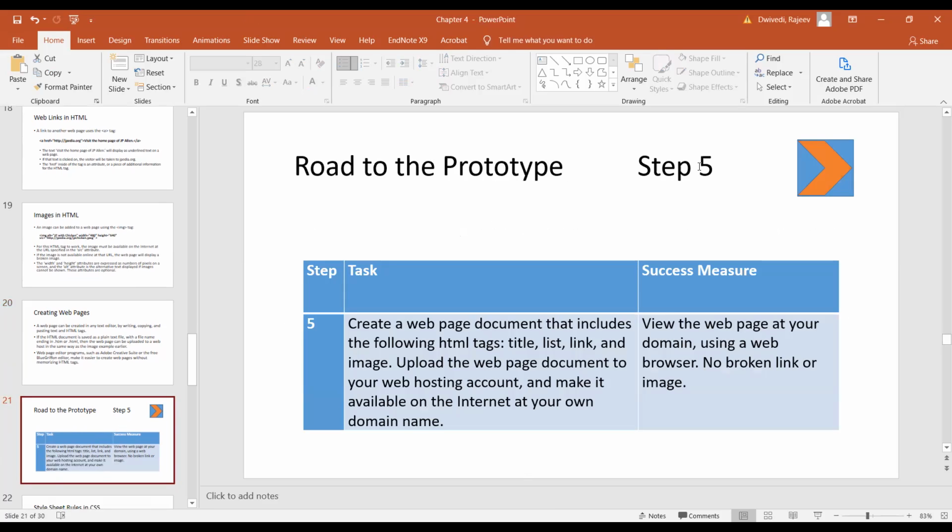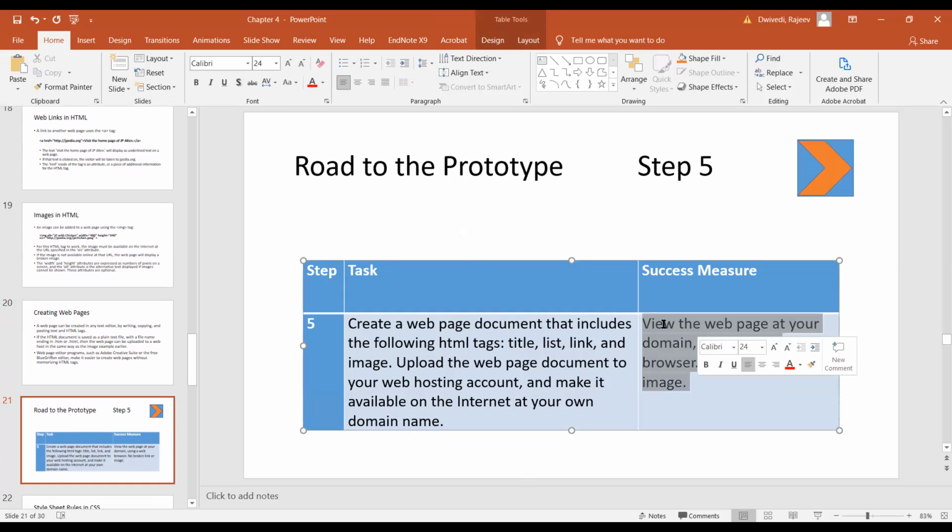Road to prototype, step 5: creating a web page document that includes tags like title, link, image, and upload. All these can be there. You can see the view page in your domain. No broken links or images should be there. Make sure that everything is working.